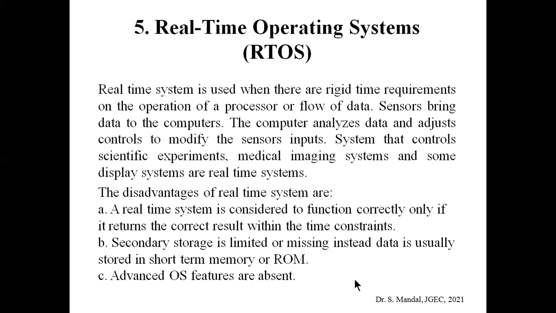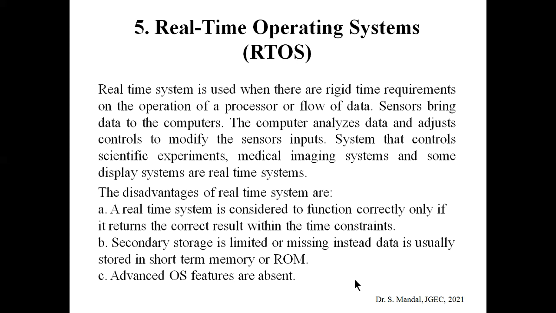Suppose in the case of an anti-collision robot, if it takes longer to compute, then before taking any decision or making the further movement, it will collide with the obstacle. So there is a time frame for the RTOS, so that before a certain time limit, the output can be obtained from the operating system.